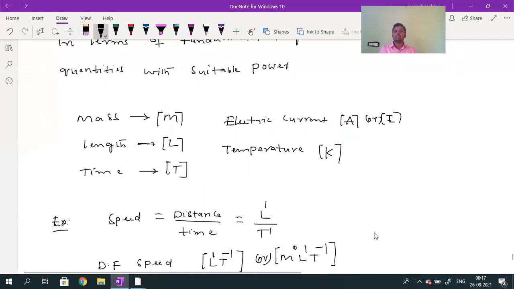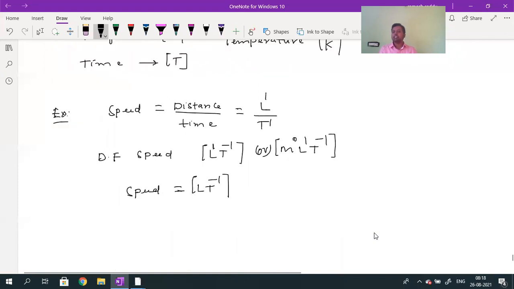First, I consider speed. Speed is equal to distance by time. Distance is nothing but length, divided by time. So L into T power minus 1, or M power 0 into L into T power minus 1. What is the power of the dimension of mass here? 0. Dimension of length, 1. Dimension of time, minus 1. These are called dimensions.